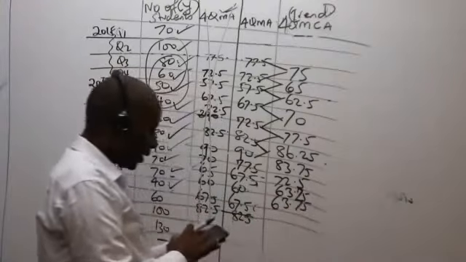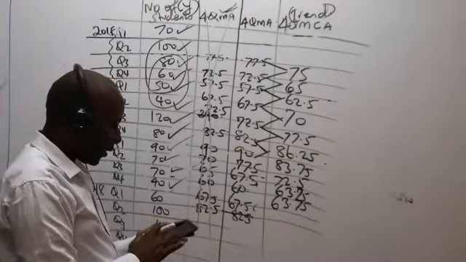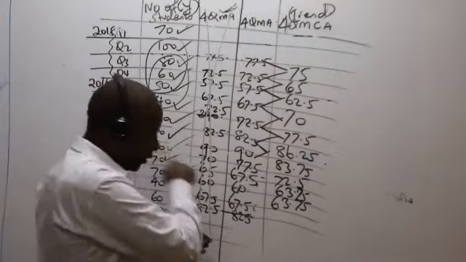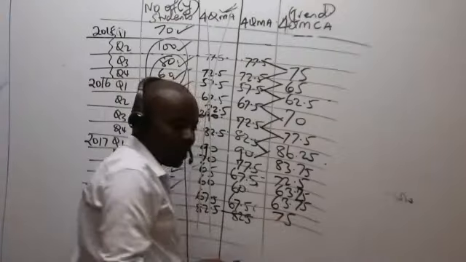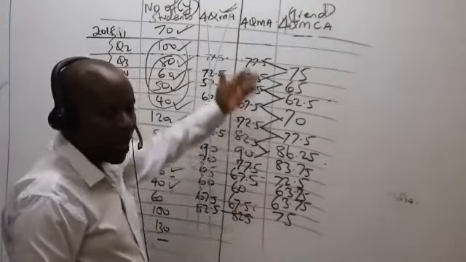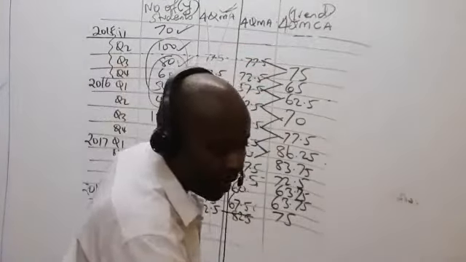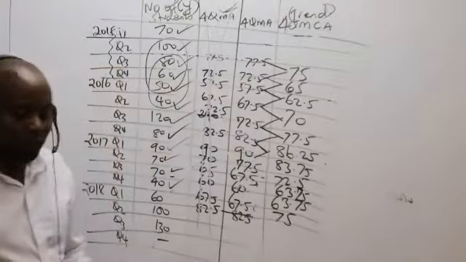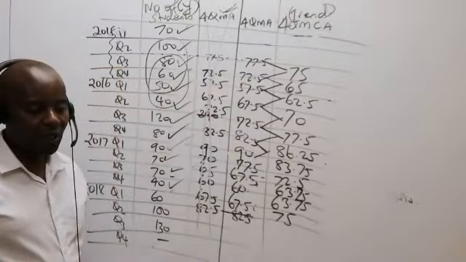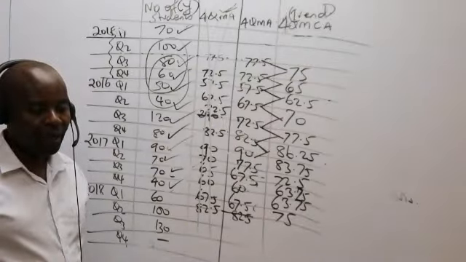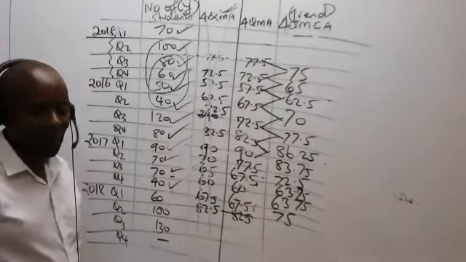Then lastly, we have 67.5 plus 82.5, divided by 2, which gives me 75. So are these figures correct, my greatest friends? Are they correct?